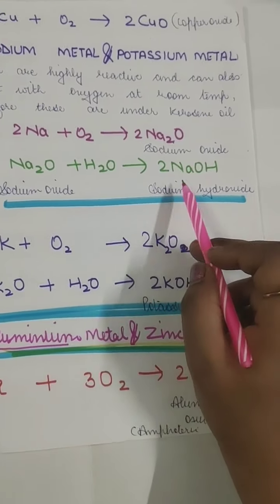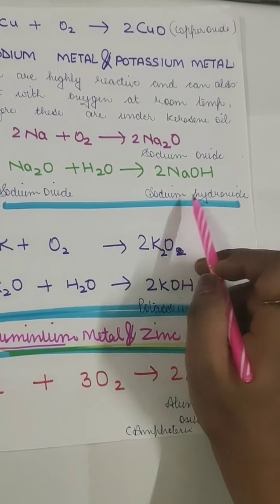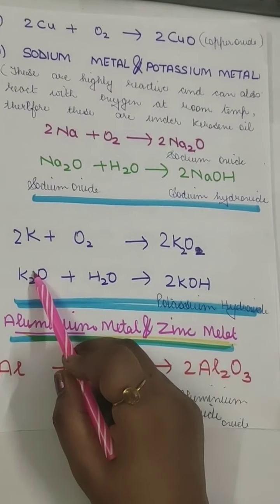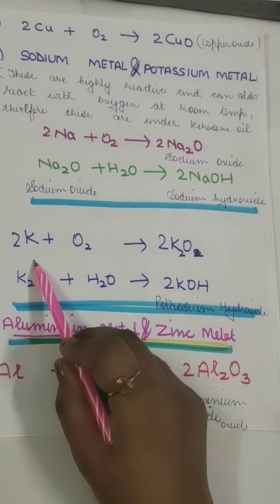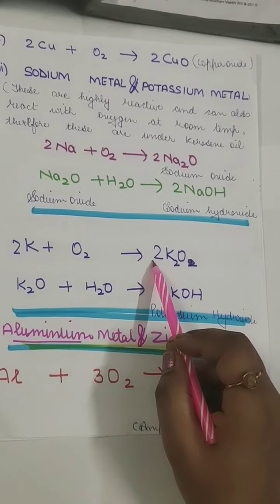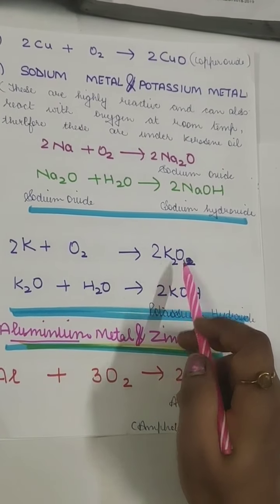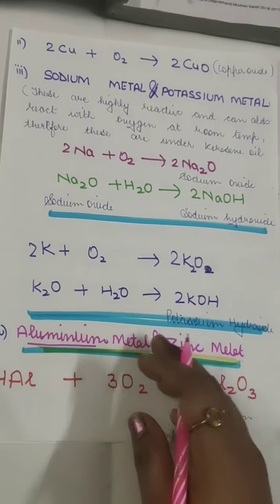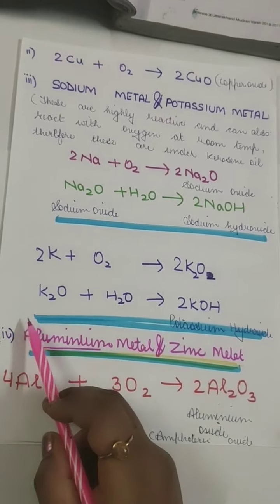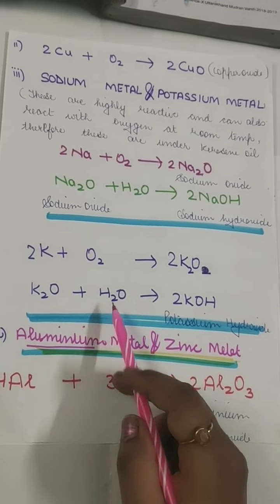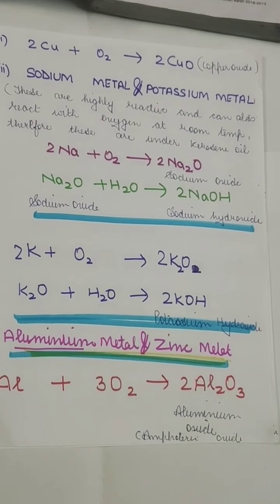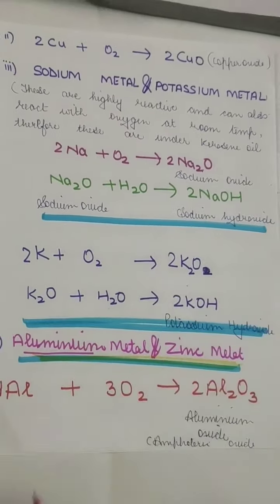When sodium reacts with oxygen, it forms sodium oxide, and when this sodium oxide is dissolved in water, it forms a base called sodium hydroxide. Same with potassium. Potassium reacts with oxygen to give potassium oxide, that is K2O. And when this K2O is mixed with water, it forms a base called KOH. And all these are basic in nature.